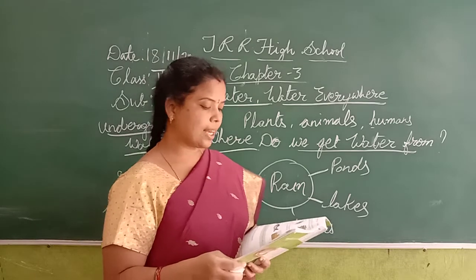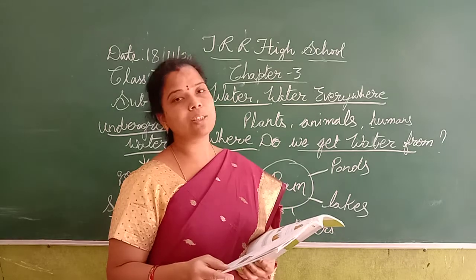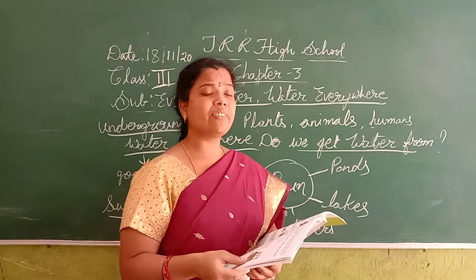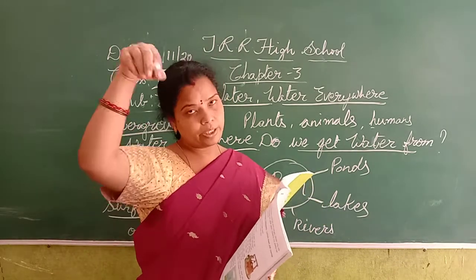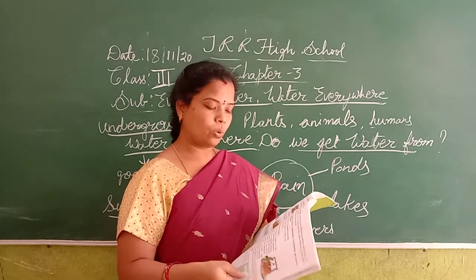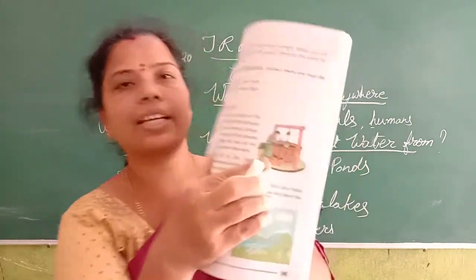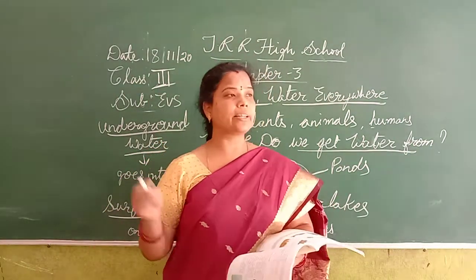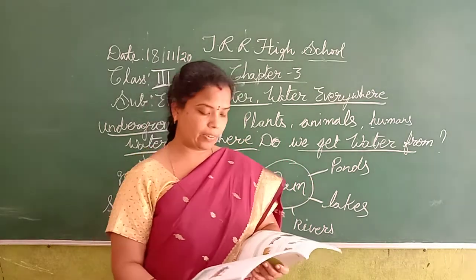We can use the underground water by digging wells and tube wells. You might have mostly seen the tube wells. Digging wells you can find only in the villages, and for tube wells, they make a bore that goes down some 50 feet, or 100 feet. So that is the tube well. Digging wells are like this, and you will find them in the villages. So this underground water is used by digging wells and tube wells.